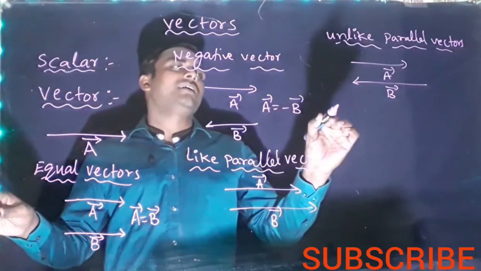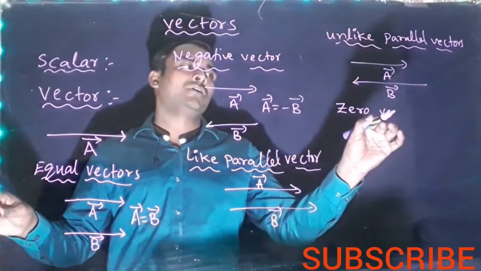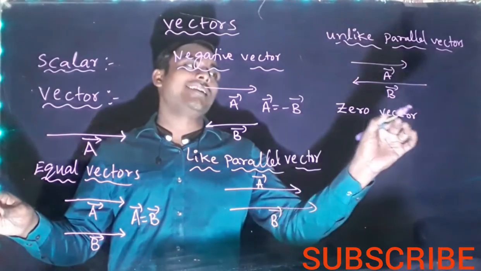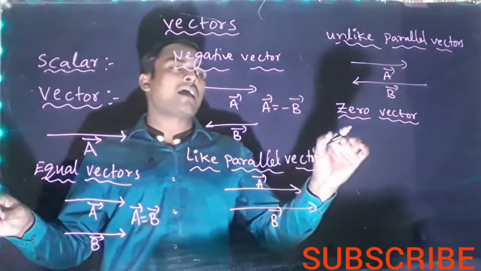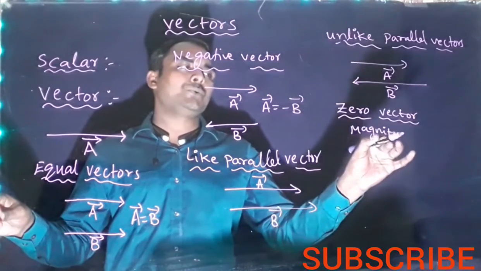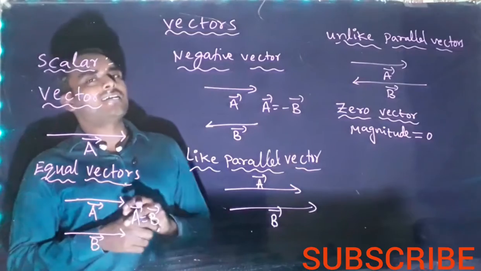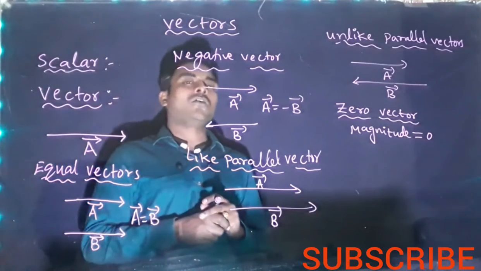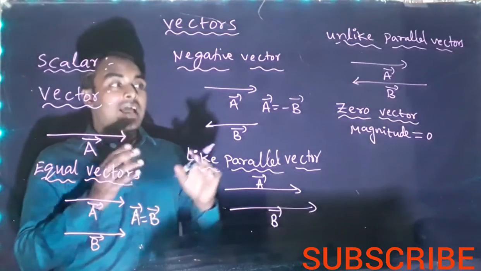Next, zero vector, or it is also called null vector. A vector whose magnitude is 0 is called a null vector or zero vector. So magnitude should be 0.